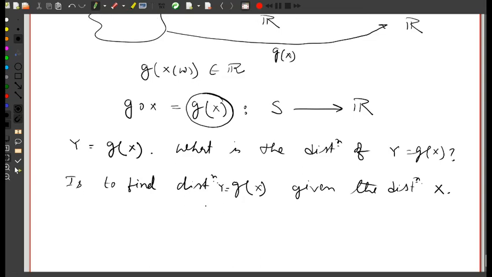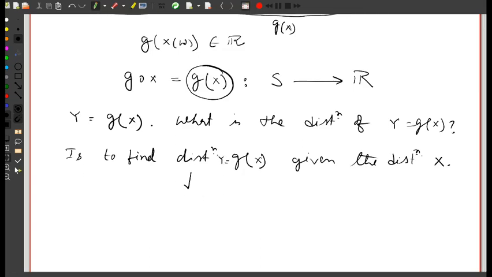What do we mean by distribution? By distribution, I mean either the CDF, so we will try to find the CDF of Y, or the PMF of Y if Y is discrete, or the PDF of Y if Y is continuous.